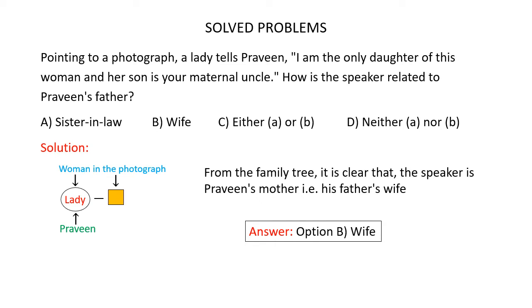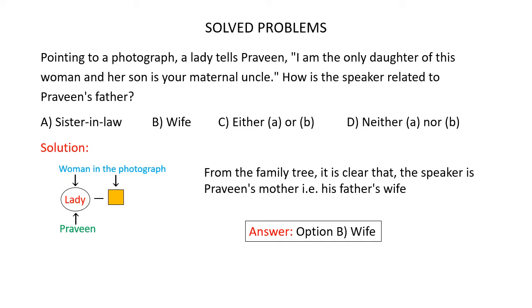So Praveen is the son of the lady, and this lady has a brother who is the maternal uncle of Praveen. Now in the question, we are asked to find how the speaker is related to Praveen's father. Here the speaker is the lady. From this family tree, it's clear that the lady is none other than Praveen's mother.